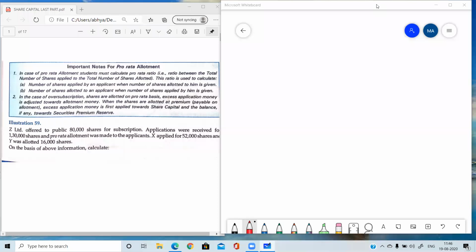Z Limited offered to public 80,000 shares for subscription. So you just need to highlight the information given in the question. You just need to underline so that you people are able to read the question and no important information is skipped. 80,000 shares are offered to the general public. So it means issued number is 80,000. Applied, issued. This type of table we need to prepare in such type of questions.